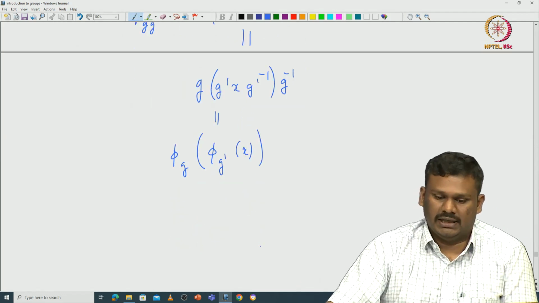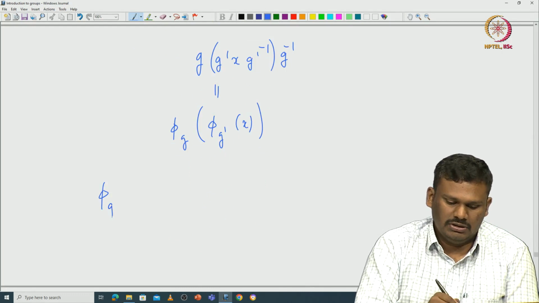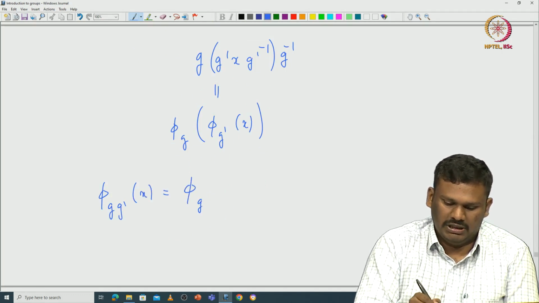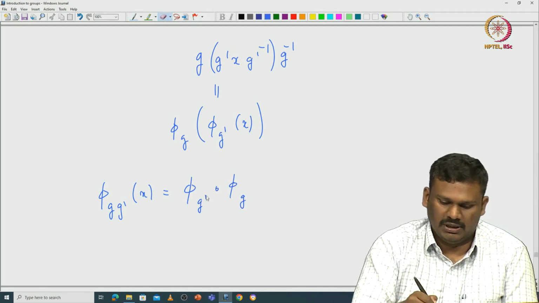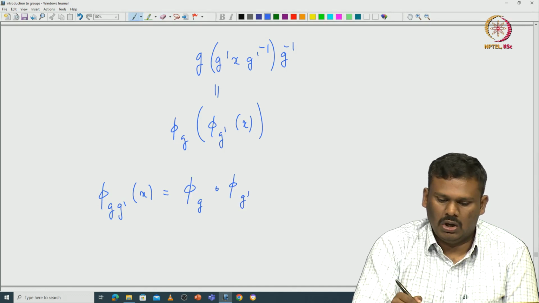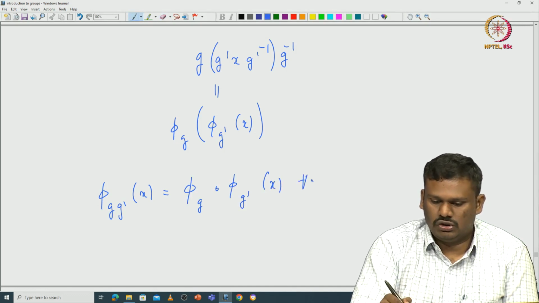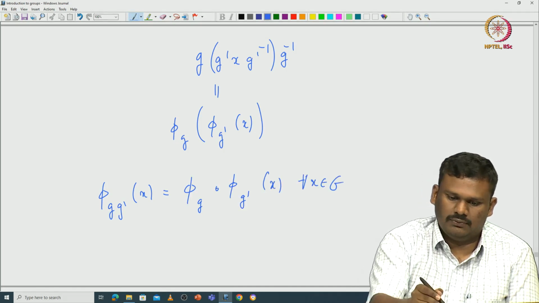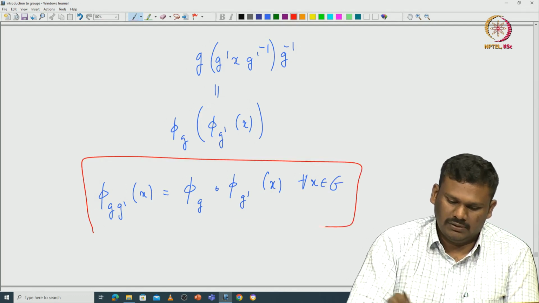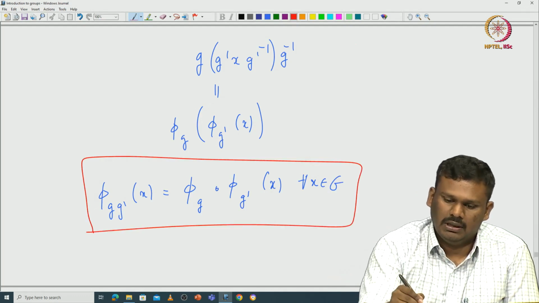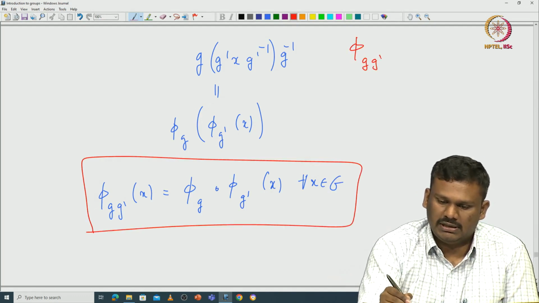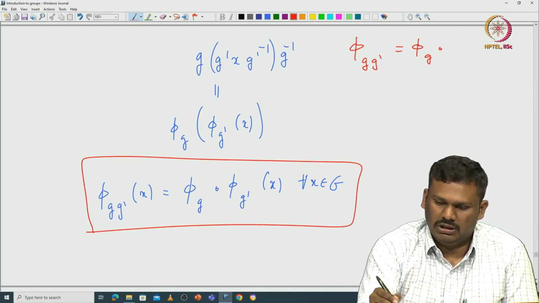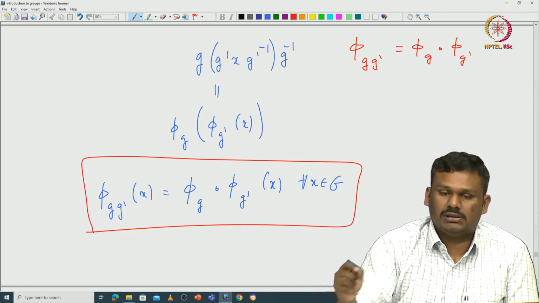So pi_{g g dash} of x is pi_g composed with pi_{g dash} of x, and this is true for all x in G. As a map, pi_{g g dash} is the same as pi_g composed with pi_{g dash}.